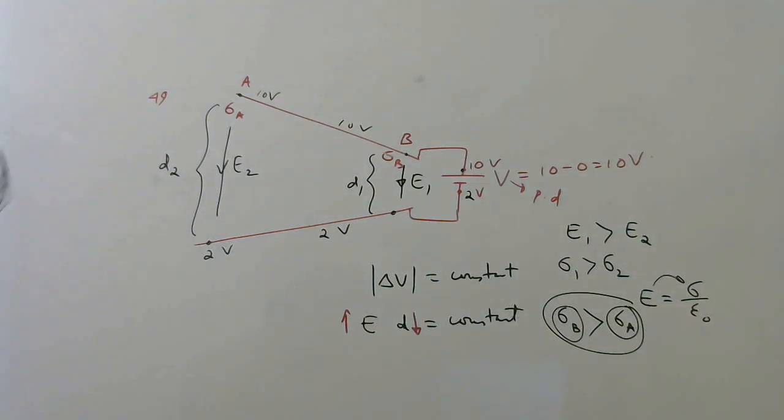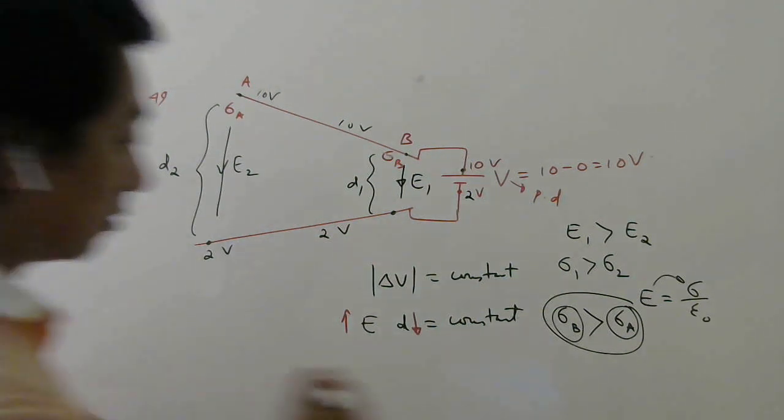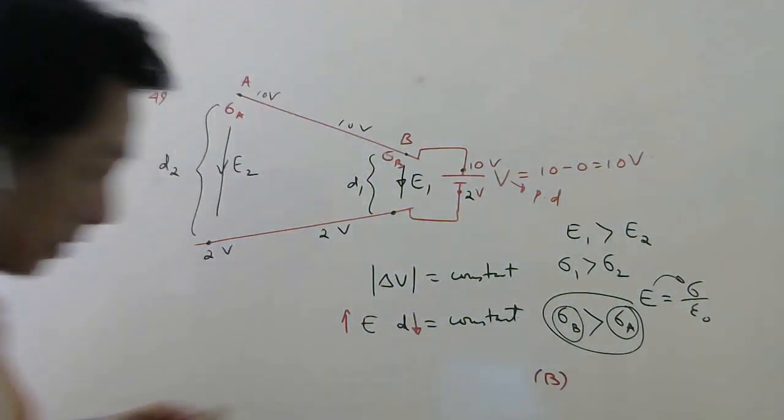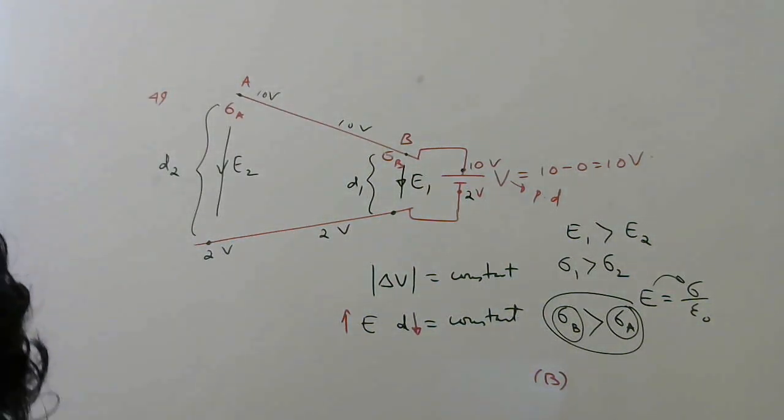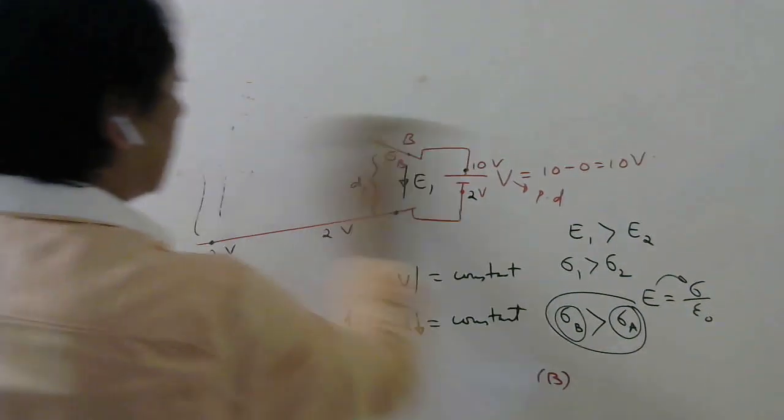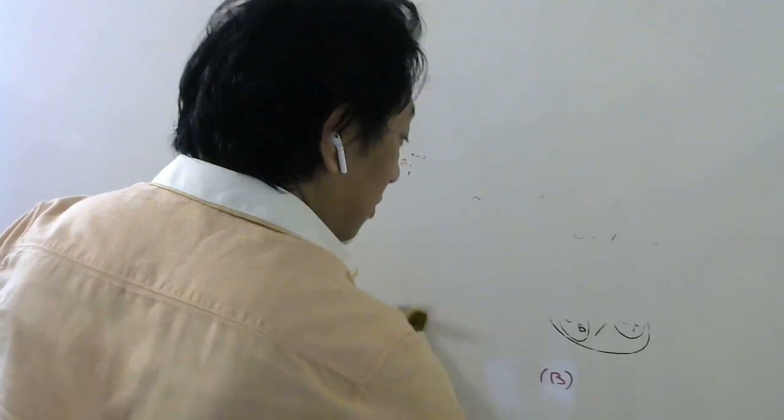Which option is this? Sigma B is greater than sigma A. Option B. Okay. Let's see the next question now. If you see, most of the problems are based on the idea that a conductor is an equipotential body, meaning every point of the conductor should be at the same potential. See question number 50.